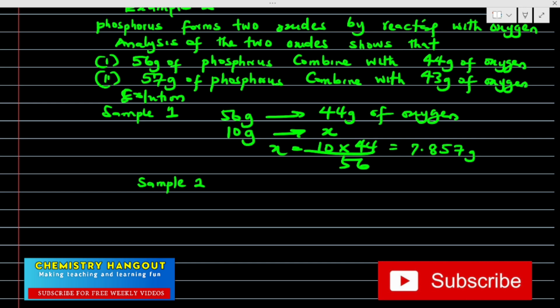In sample 2, they already gave us that 57 gram of phosphorus reacts with 43 gram of oxygen. Don't forget we have fixed phosphorus already and the fixed mass is 10 gram.